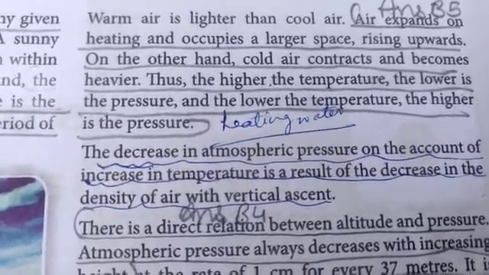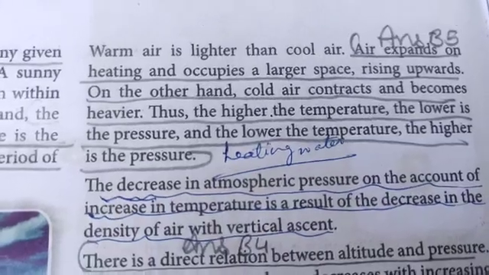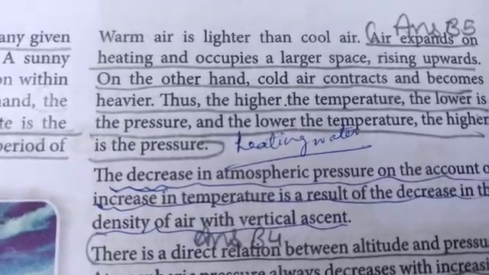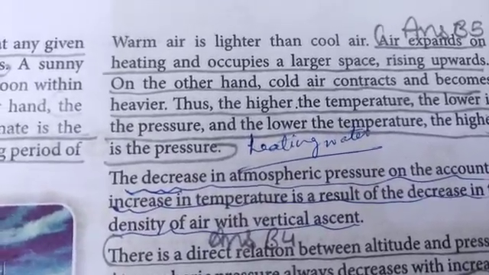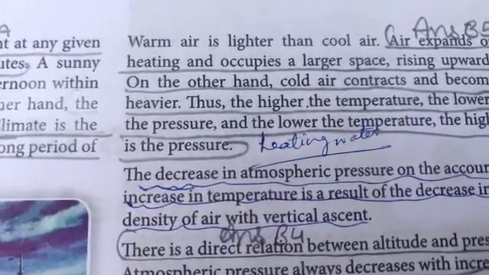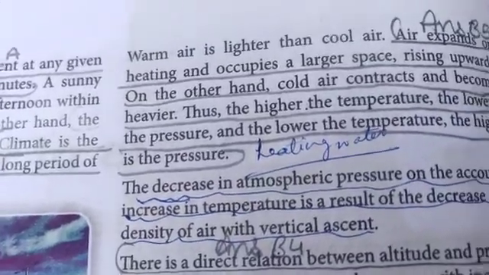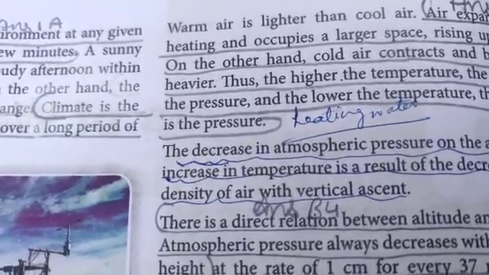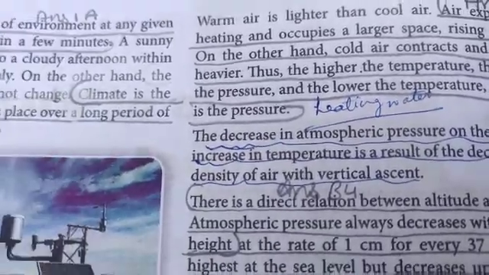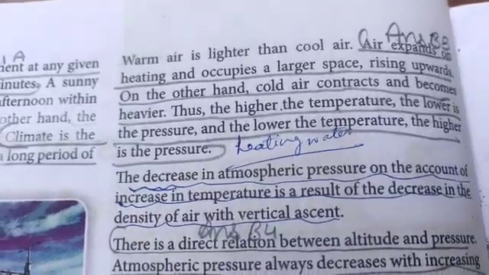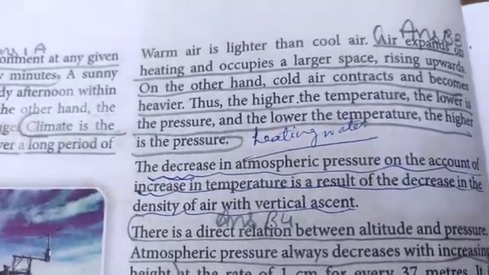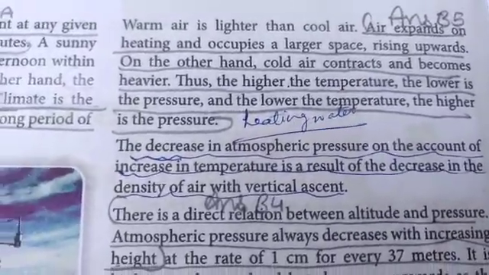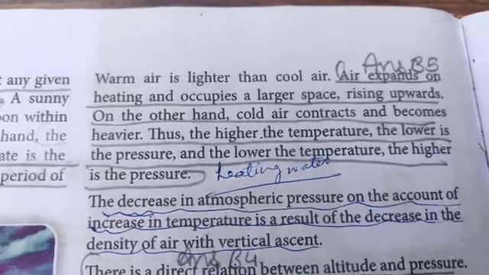And the lower the temperature, the higher is the pressure. Now see children, we have all seen that when we are heating water for making tea, what happens? When you light up the gas, the water which is at the bottom of the pan or the kettle becomes hot, and therefore it becomes light and rises to the surface, and the cold water comes down. This same cycle keeps on repeating till the time the water starts to boil.